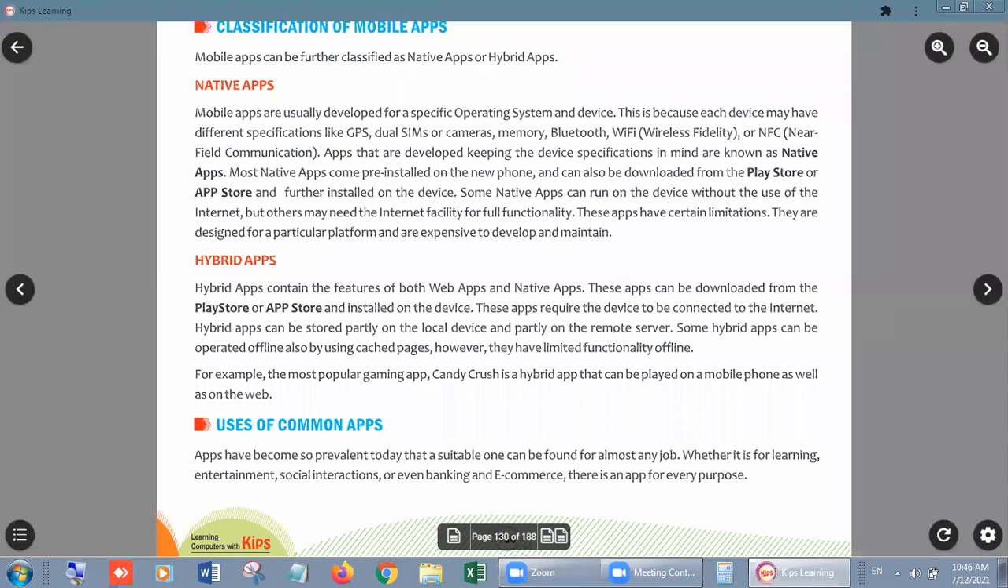And every purpose. So, suppose a medical app, or fitness app, and gaming app. For every purpose we have an app nowadays.